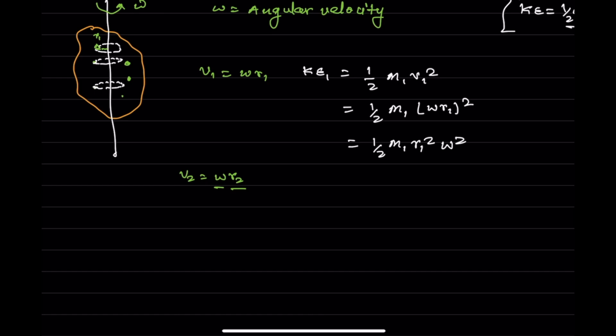So V2 can be written down as omega R2. Then the kinetic energy of particle 2 can be written down as half m2 r2 square omega square, isn't it? Similarly, I can write down for the third particle, the fourth particle, and go on like this up to the nth particle.